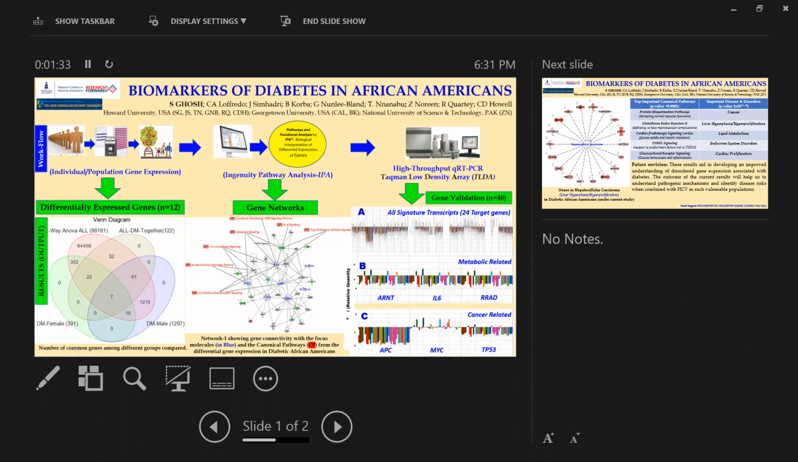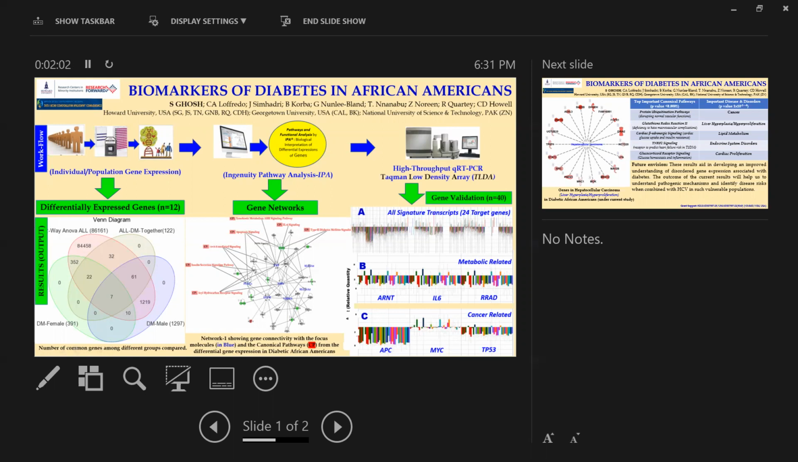The pilot gene transcript validation studies on 40 additional subjects showed that most of the genes, 70 to 91%, showed downregulation in the metabolic genes, that is diabetes related, PPARG, ARNT, and interleukin 6 in panel B, and the other oncogenes like APC, MYC, and TP53, corroborating the profound downregulation pattern from our previous observation in panel C.